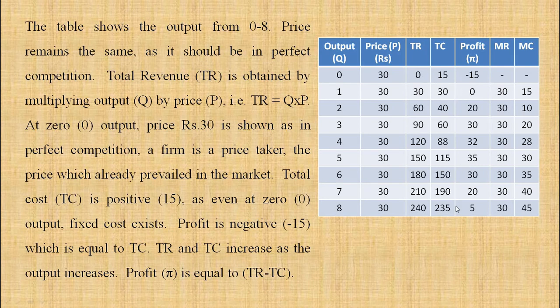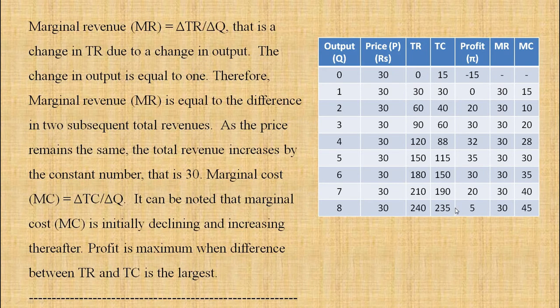Let us turn to the next page. Marginal revenue is delta TR divided by delta Q. Delta stands for the change in total revenue due to the change in output. The change in output is equal to 1. Therefore, marginal revenue is equal to the difference between the two subsequent total revenues.